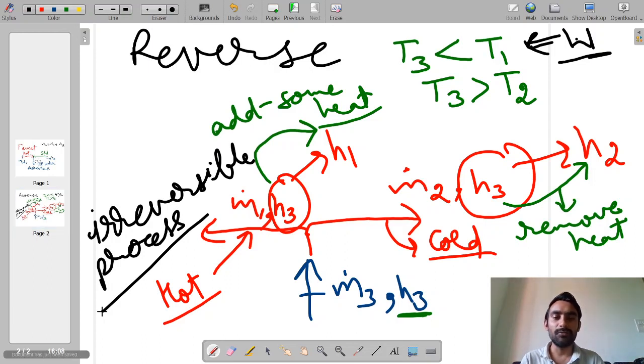In that case, we have to supply a certain amount of work from the surroundings to achieve that. So during the reverse of the process, the surrounding will be suffering a loss of energy content. So the process is having some effect on the surrounding. That's why we call this an irreversible process.